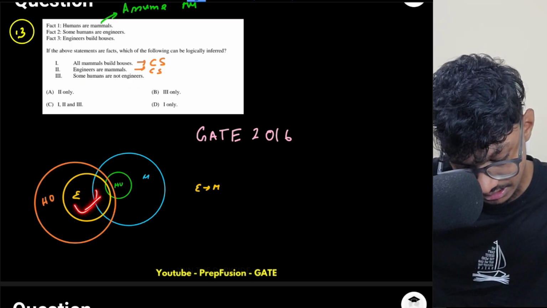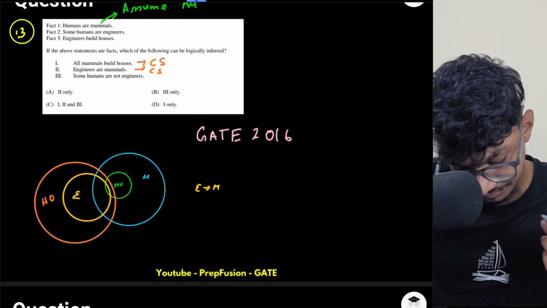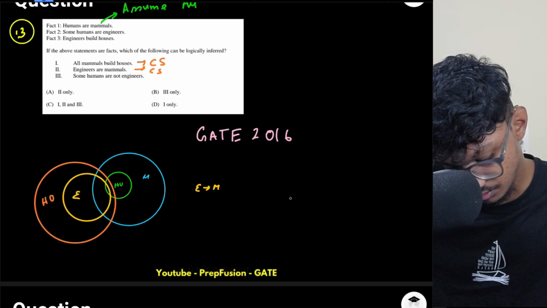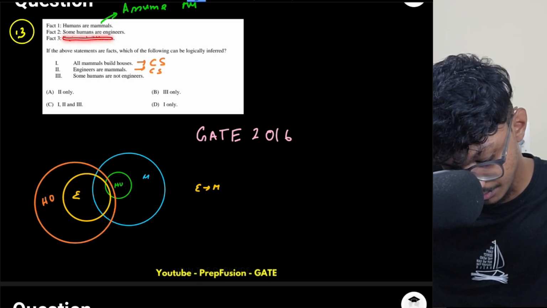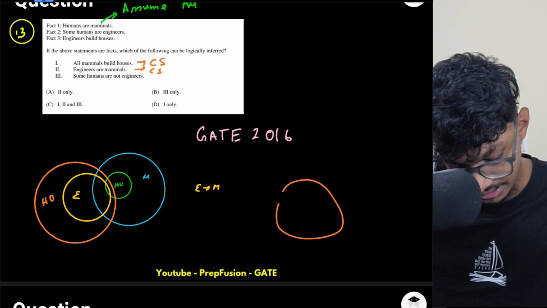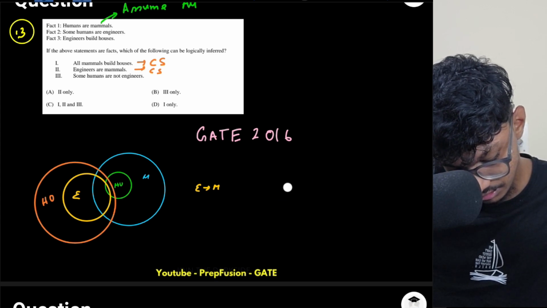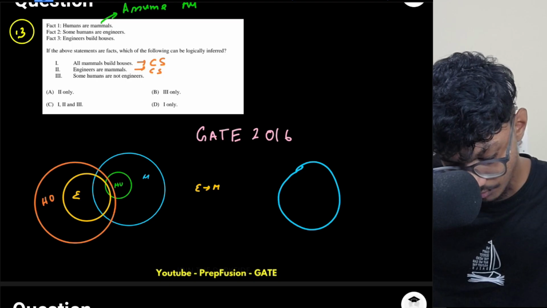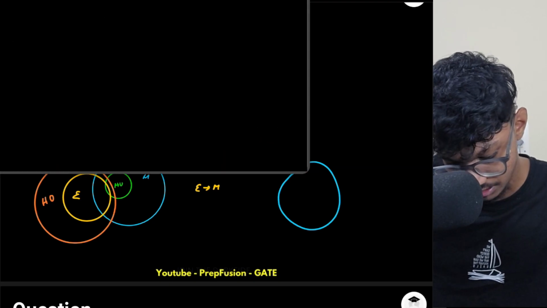So this is the case, and there is another case, which is the edge case. I will tell you the edge case.